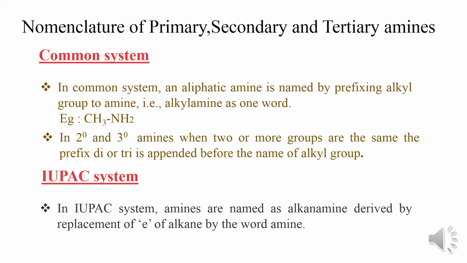In common system, the aliphatic amine is named by prefixing the alkyl group to amine, that is alkylamine, as one word. For example, if CH3 is bonded to the nitrogen, then it is called methylamine. In secondary and tertiary amines, when two or more groups are the same, the prefix di, tri, or tetra is appended before the name of the alkyl group. In IUPAC system, amines are named as alkanamines, derived by replacement of the E of alkane by the word amine.